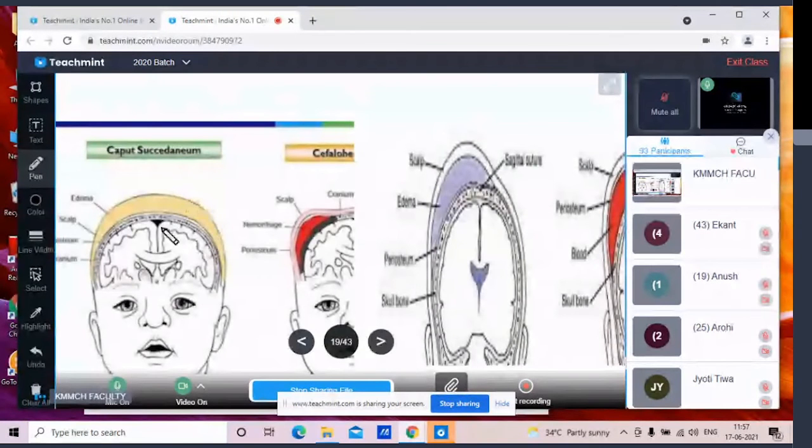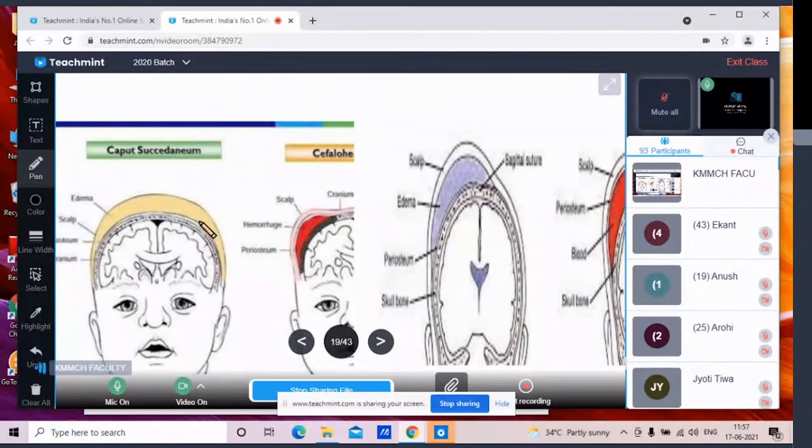That is called the caput succedaneum. Here you can see in the diagram, it is spread throughout the scalp and crosses the suture line. The affected part of the scalp feels soft, and the margins are only partially defined. Generally the edema subsides in a few days.